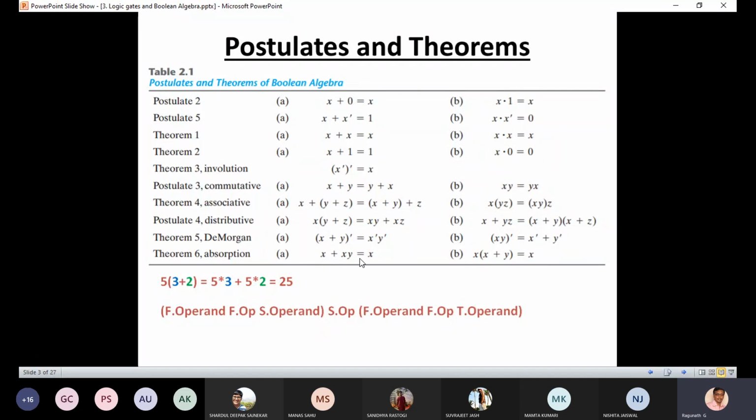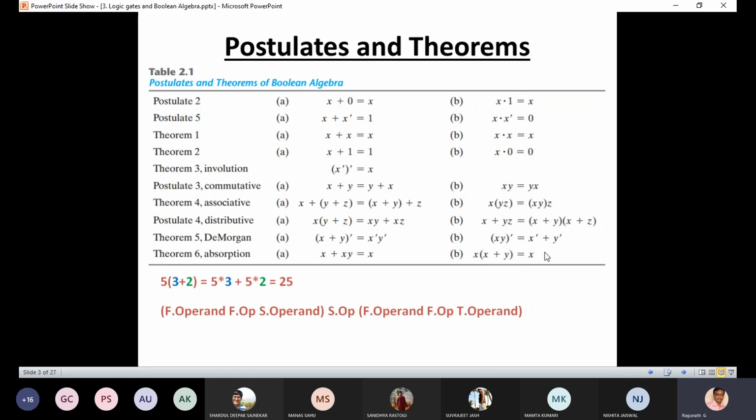And the last one is absorption. Why is it called absorption? Absorption means, look at the LHS. How many variables am I using? Two variables. How many variables in the RHS? One variable. So one variable is left, that's why it's called absorption. So x plus xy equals x, and the duality of that is x plus is replaced by the dot. Actually, they didn't give the dot. I told you, if nothing is given it means there is a dot operator. Then x dot y, the duality is x plus y equals x.